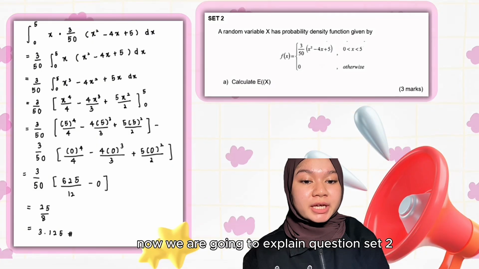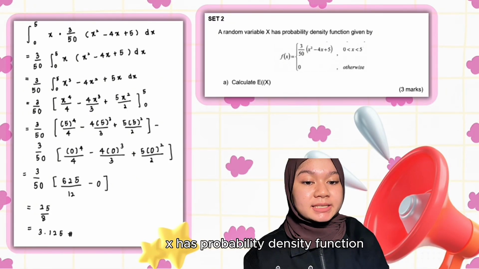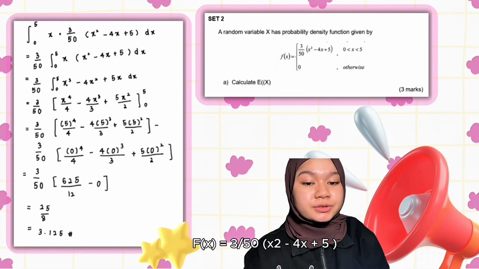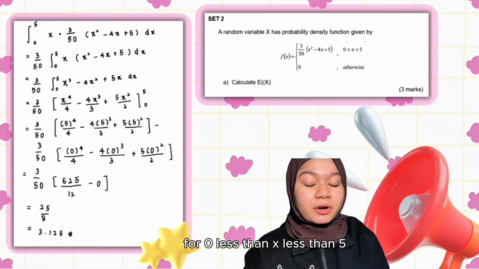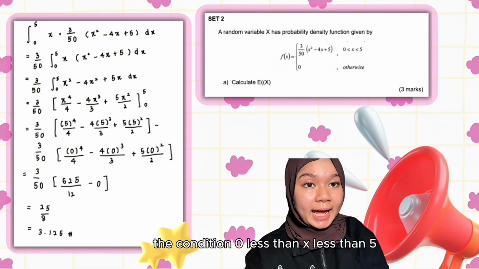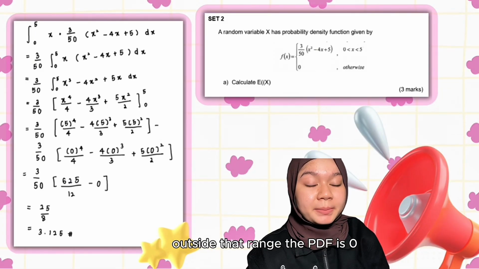Now, we are going to explain question set 2. The question states a random variable x has probability density function given by f(x) equals 3/50 times (x squared minus 4x plus 5) for 0 less than x less than 5, and f(x) equals 0 otherwise. The condition 0 less than x less than 5 tells us the function only applies between 0 and 5. Outside that range, the PDF is 0.